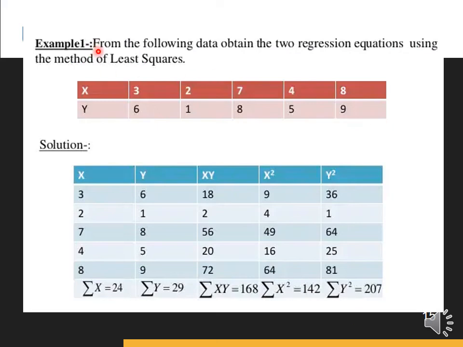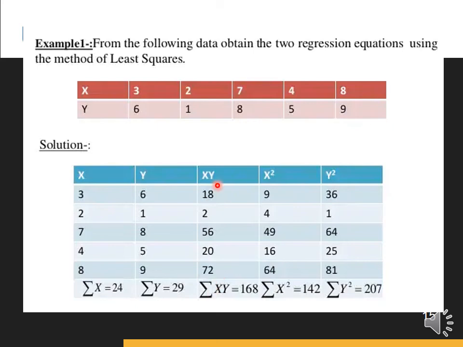Now we have taken an example, with these values for the x variable and these values for y. For the solution, we have taken 5 values of x, and we can calculate summation x, which is 24. For y, summation y is equal to 29. Now we go for xy, multiplying x and y, we get 3 into 6 is 18.